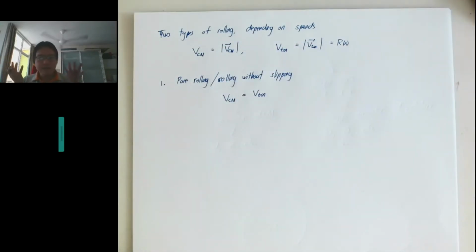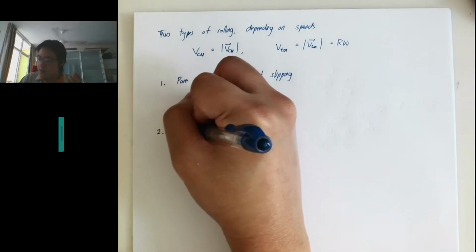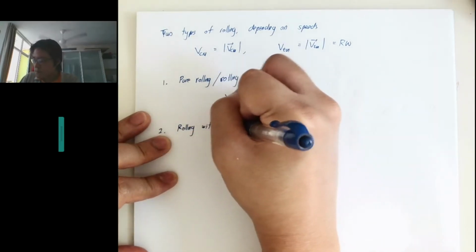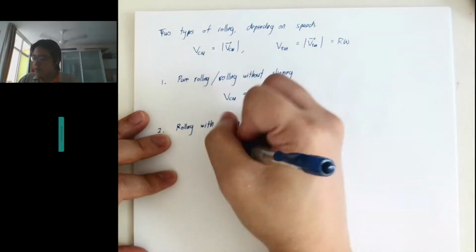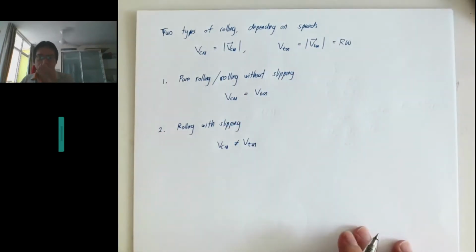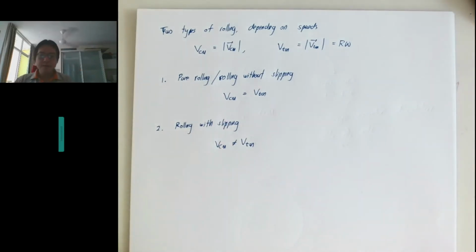And the other case is rolling with slipping, where they are not the same. So what are the implications when they are not the same? I will show you next.